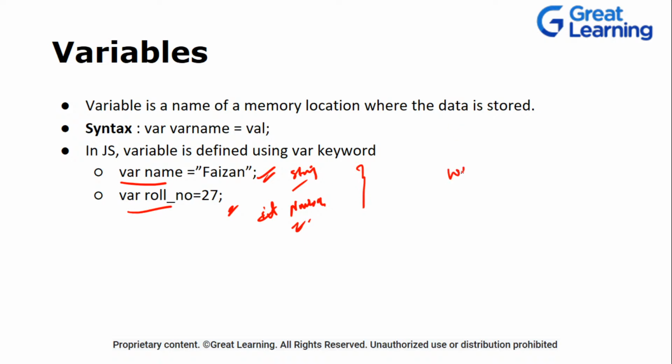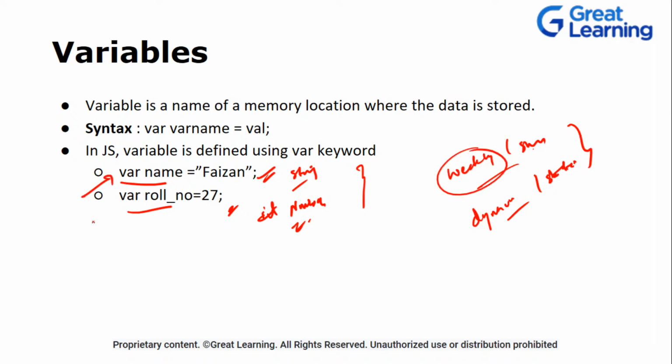There is something known as weakly typed and strongly typed, and one is known as dynamically typed and statically typed, okay? So we'll talk about these properties in much more detail. So for now, weakly typed means that you don't have to explicitly specify the type. Here it will act as a string, here it will act as an integer or number in this case. Now this is not the case in Java.